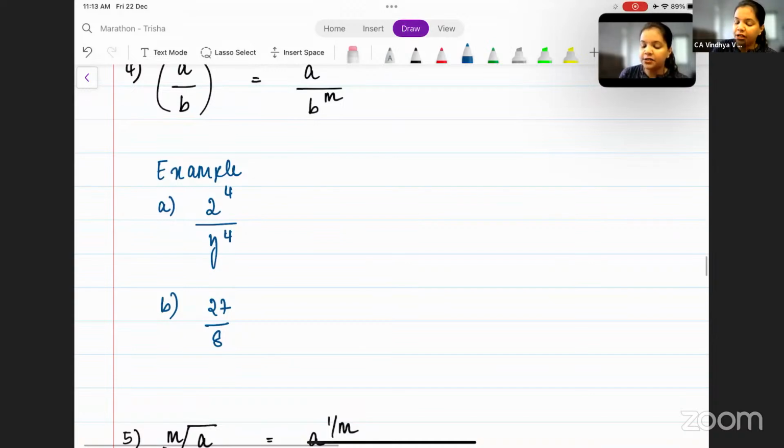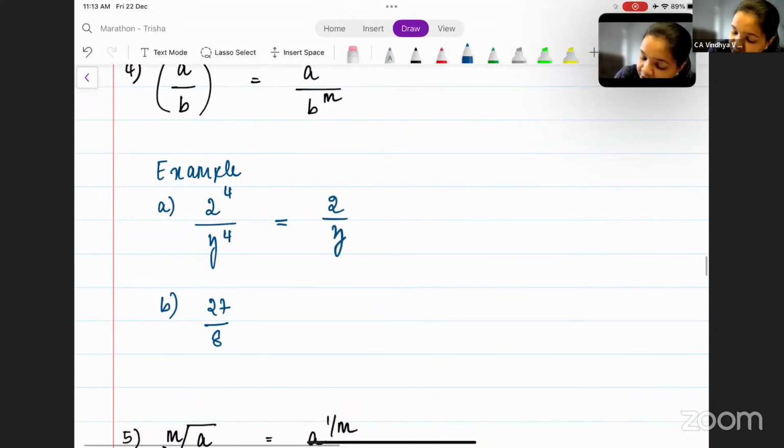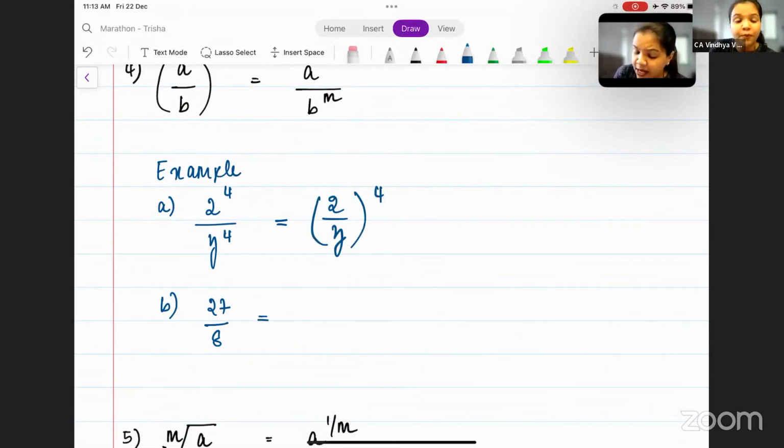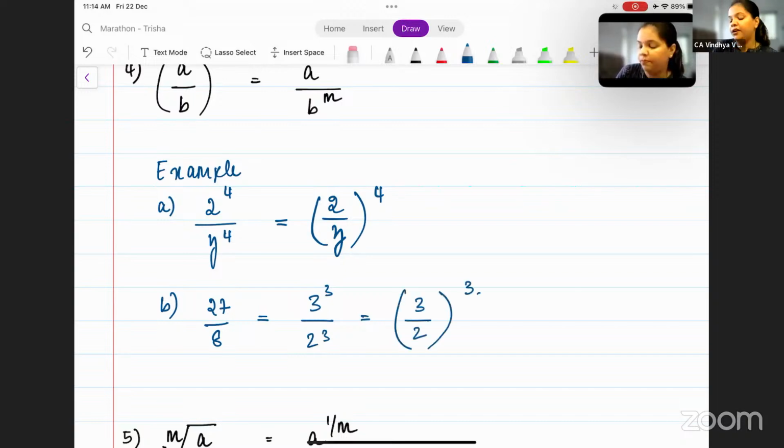So here we can write this as 2 by y whole to the power 4. Similarly, 27 can be written as 3 to the power 3 and 8 can be written as 2 to the power 3, which can be written as 3 by 2 whole to the power 3. I hope this is clear. These are all very simple laws of indices.